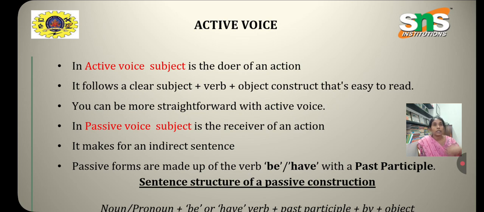Okay, so getting into the types of voices of a verb, we have two types of voices: active voice and passive voice. Active voice is when an action performed by the subject is expressed by the verb. Active voice is used when a more straightforward relation and clarity is required between the subject and the verb.